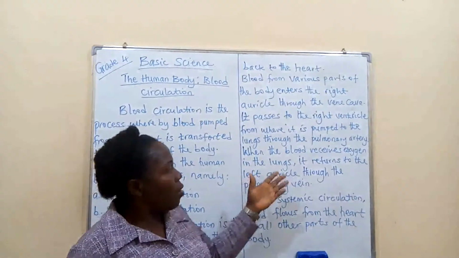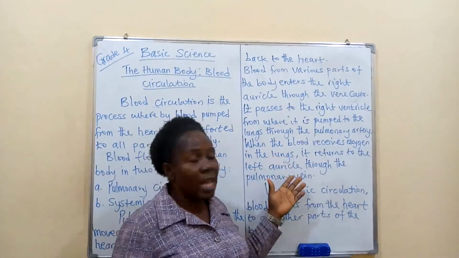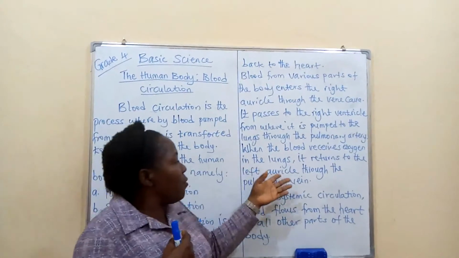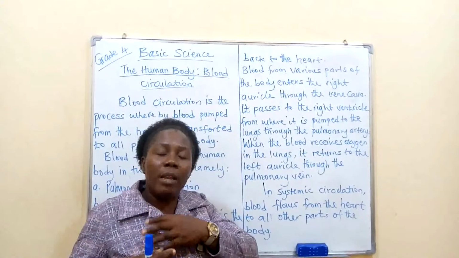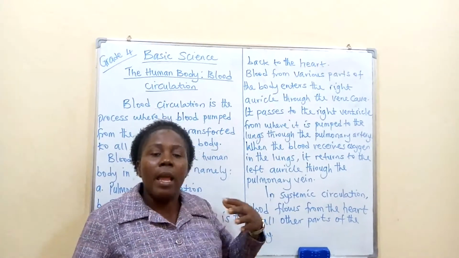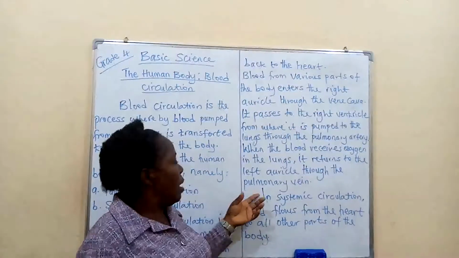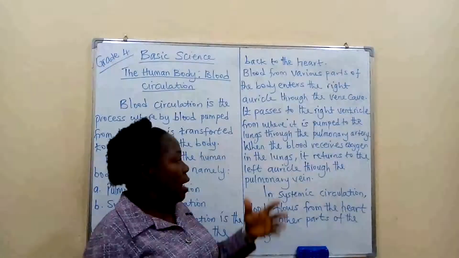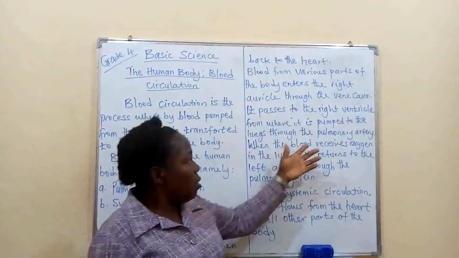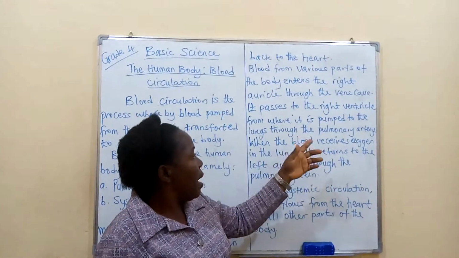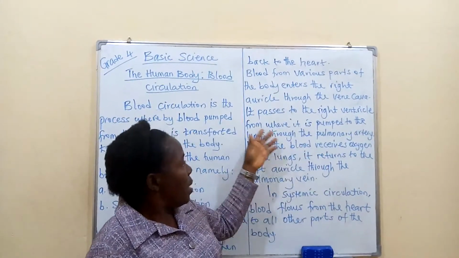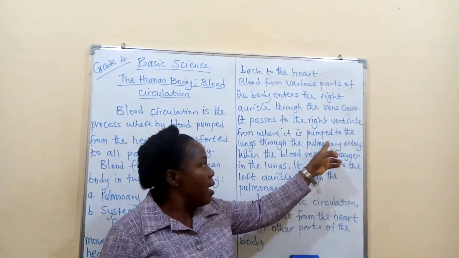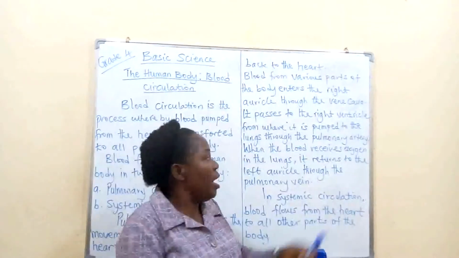Now, when the blood receives oxygen in the lungs, as we have said earlier, what happens? It returns to the left auricle, no more the right auricle, but the left auricle, through the pulmonary vein. Remember, we have talked about this pulmonary artery and pulmonary vein. The blood that was taken from the heart to the lung was blood without oxygen, and that is why it is carried by the pulmonary artery.